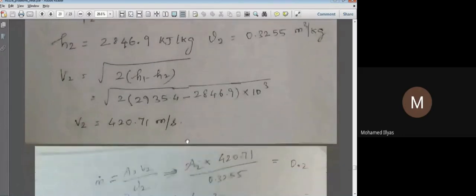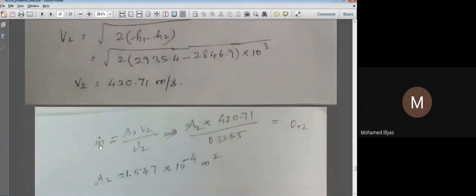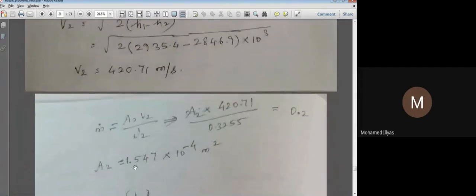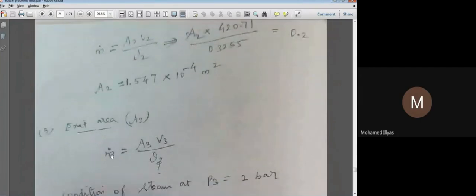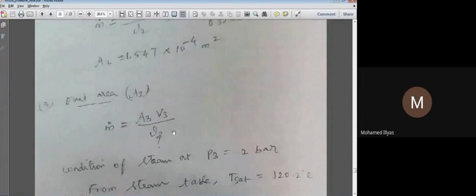2 is at the throat. Now coming to our mass flow rate expression, m dot equals A2 V2 by small v2. The only unknown is the throat area. Knowing capital V2 and small v2, and the mass flow rate given in our problem as 0.2 kg per second, we have calculated A2 as 1.547 into 10 power minus 4 square meters. Now finally we need to find the exit area. Mass flow rate equals A3 V3 by small v3. From this we can get our exit area.